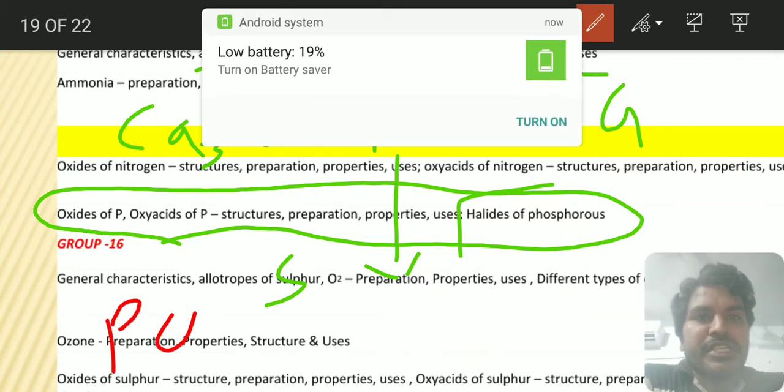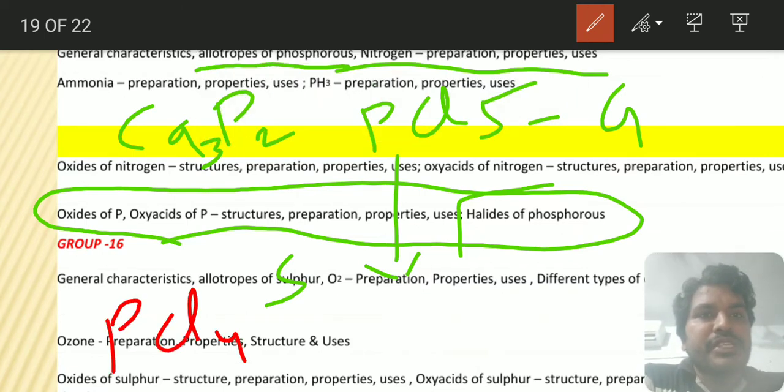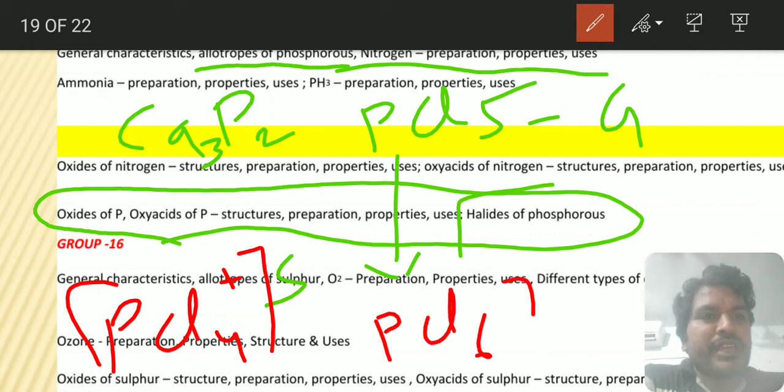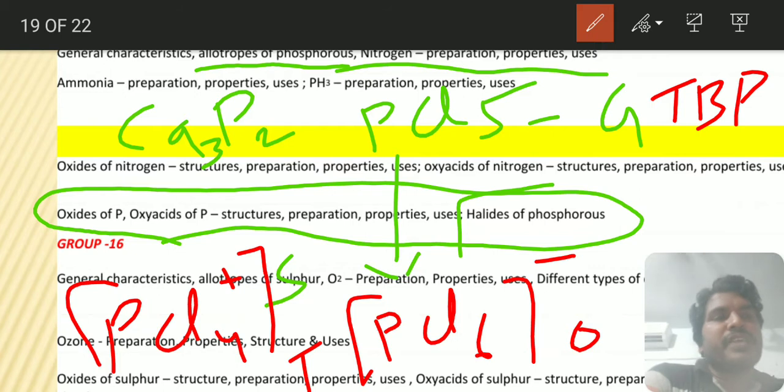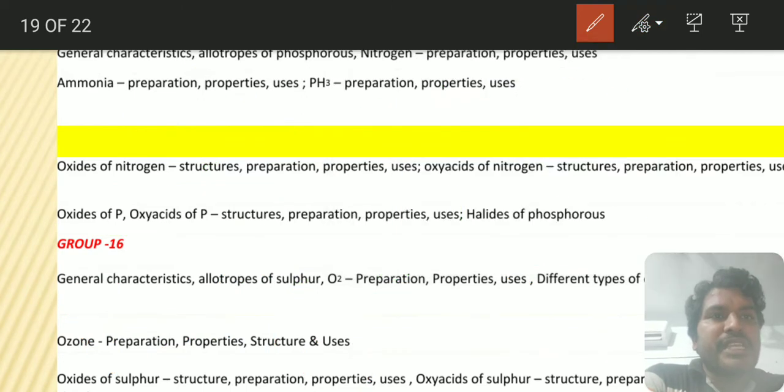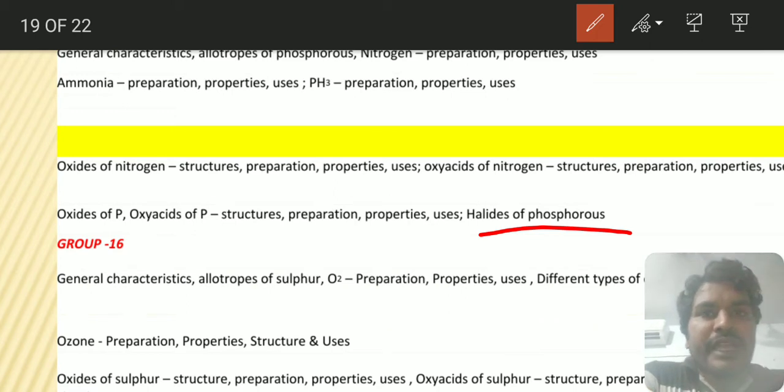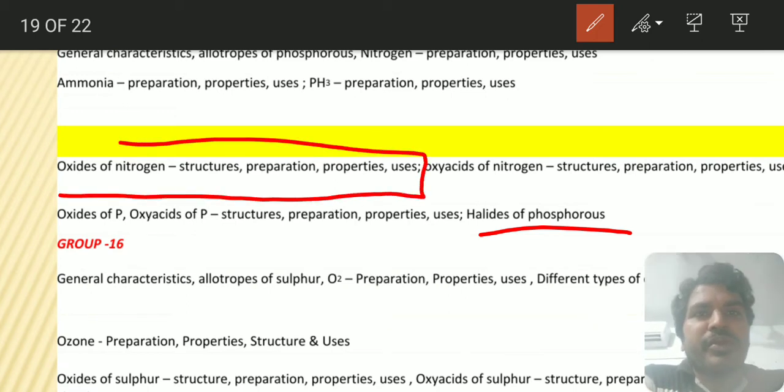In solid state it exists as PCl4+ and PCl6-, which means PCl6- is octahedral and PCl4+ is tetrahedral, but in gaseous state it exists as trigonal bipyramidal. This is a very, very important question regarding PCl5. This is a direct NCERT statement only, so be careful with that. And you see, oxides of nitrogen are there. This is a very, very important corner.